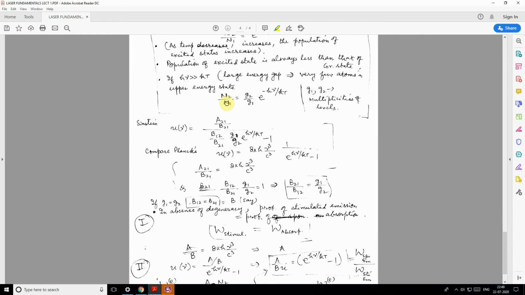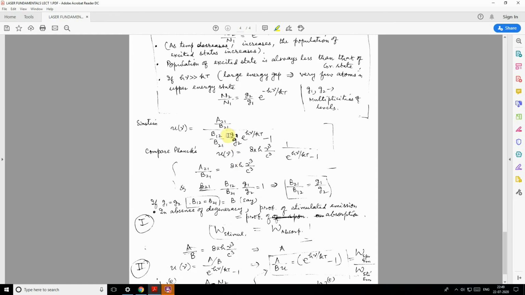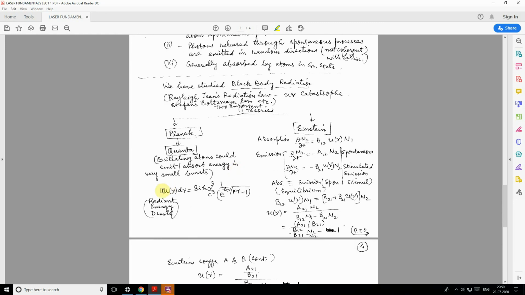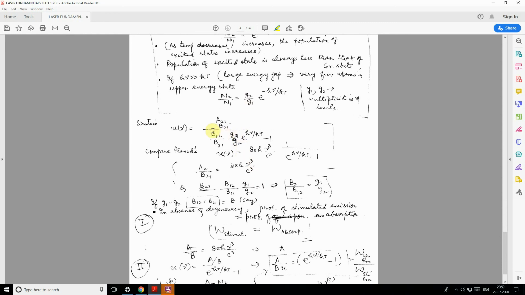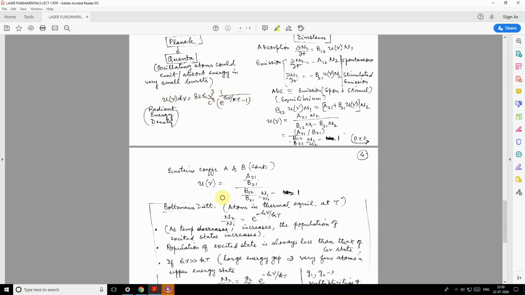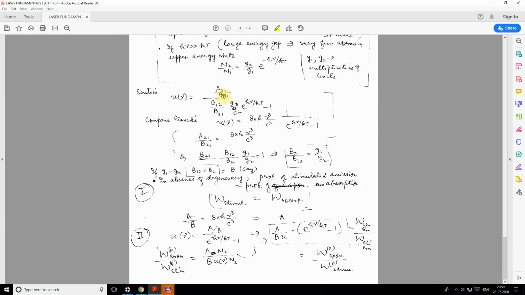So substituting this from the Maxwell-Boltzmann distribution in this equation, we obtain this, and on comparison with Planck's radiation law, we see that this factor must become 1.